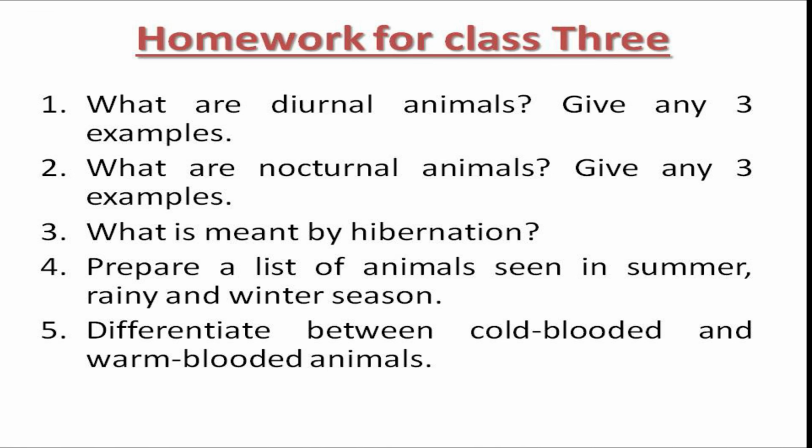Now number 4, prepare a list of animals seen in summer, rainy and winter season. You have to make a list of animals that you have seen in summer season, rainy season and winter season. Write the names of animals that you saw in each season. And the last one is differences between cold-blooded animals and warm-blooded animals. What do you understand by cold-blooded animals and warm-blooded animals? Write down the differences between cold-blooded animals and warm-blooded animals.